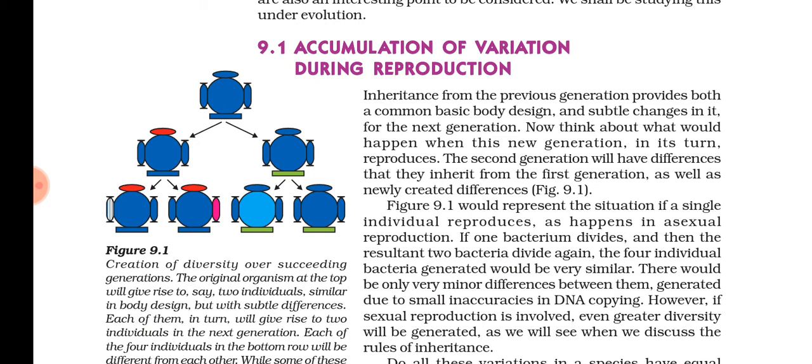Then in case of asexual reproduction, the chance of variation is very less. For example, if we take a bacteria, the newly formed bacteria will be almost similar to the parent cell.